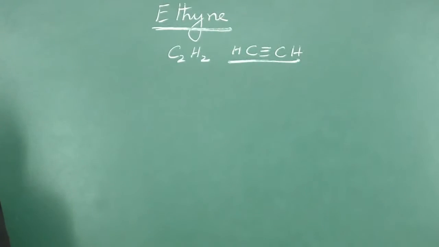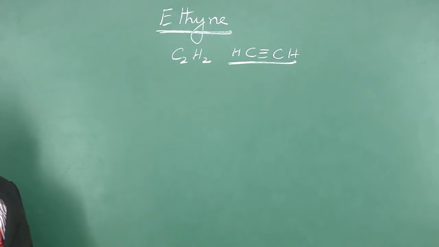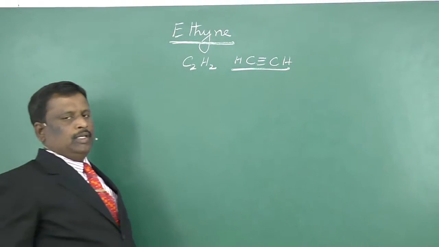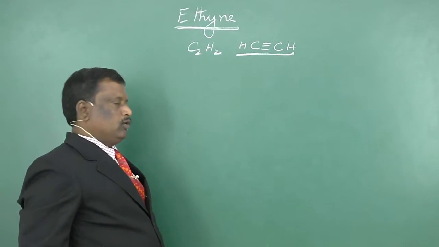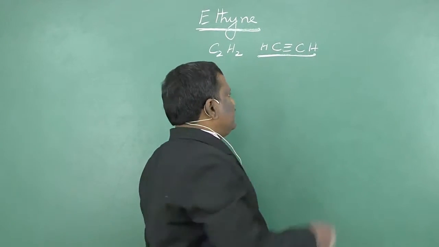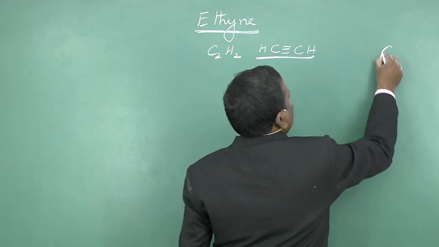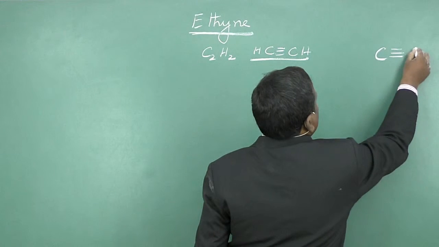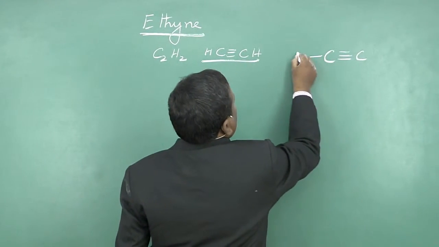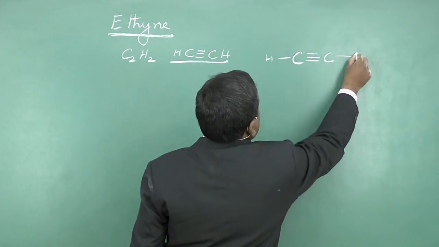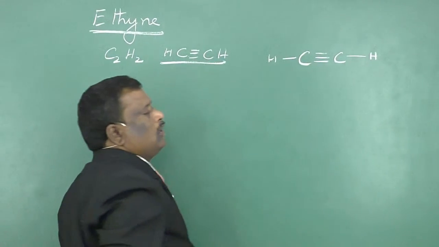Ethyne molecule. This molecule is also called the acetylene molecule. Its formula is C2H2. The X-ray studies of this molecule show that in the C2H2 molecule, 2 carbon atoms are bonded with a triple bond and each carbon is bonded with hydrogen with a covalent bond.